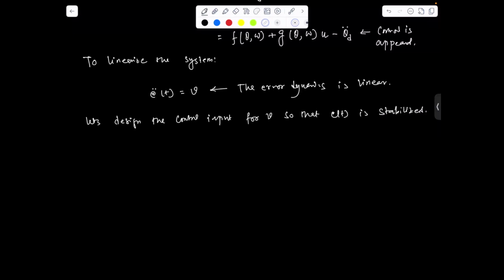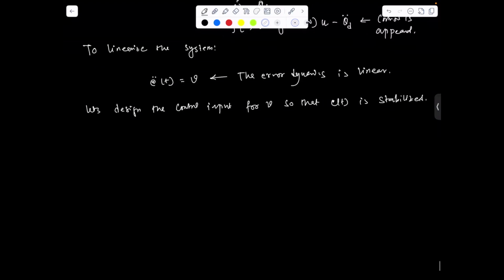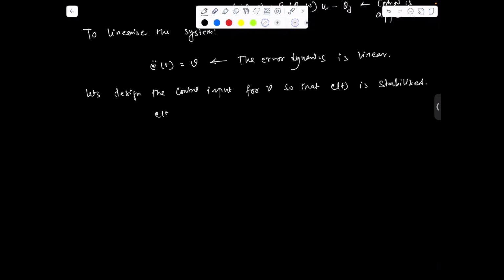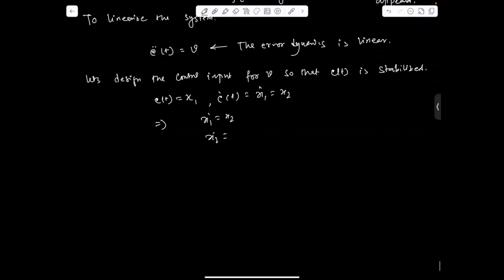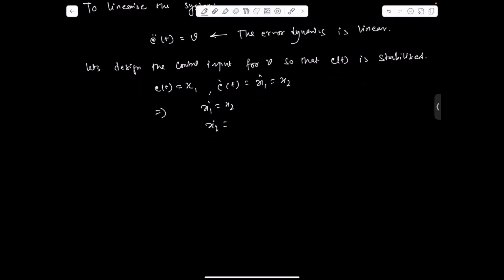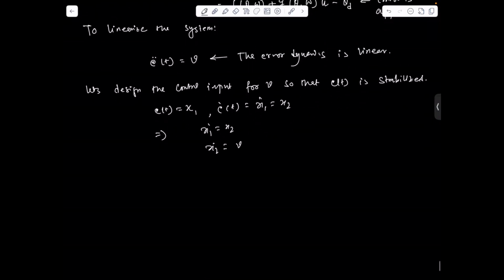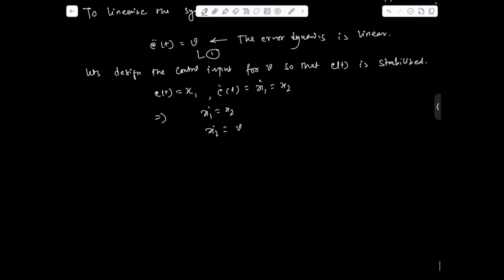Here you can consider e of t equal to x1 and e dot of t equal to x1 dot equal to x2. You can write x1 dot equal to x2 and x2 dot equal to v. This you can also write from this equation 1.